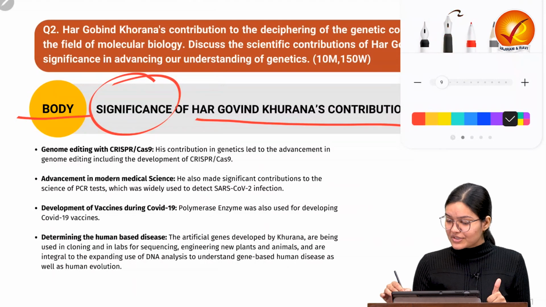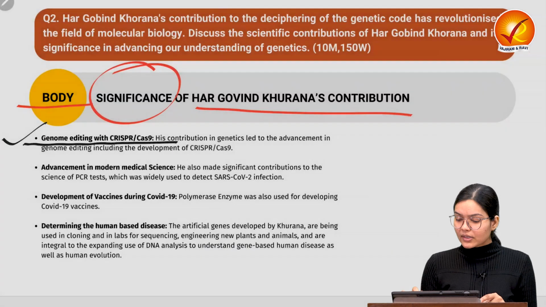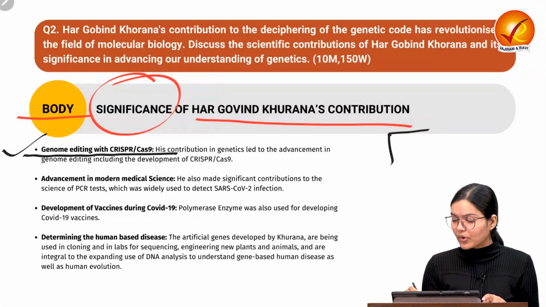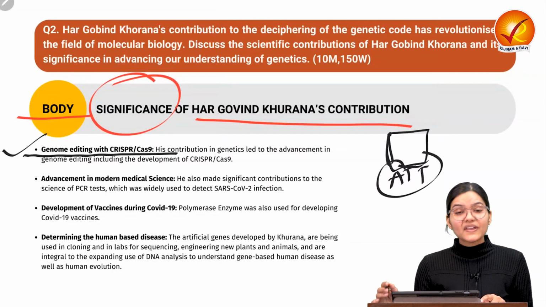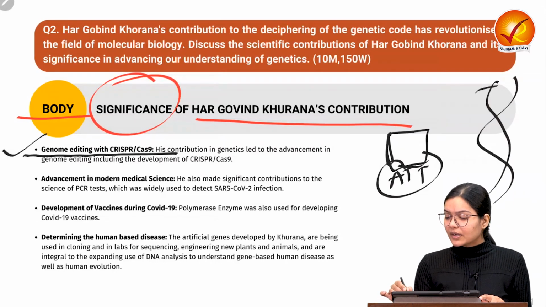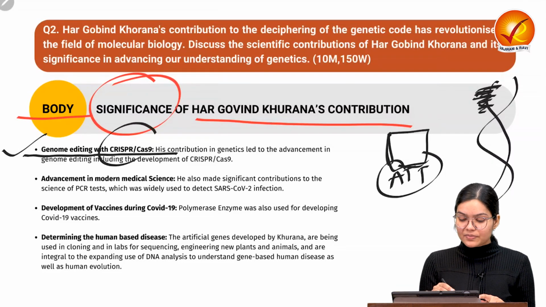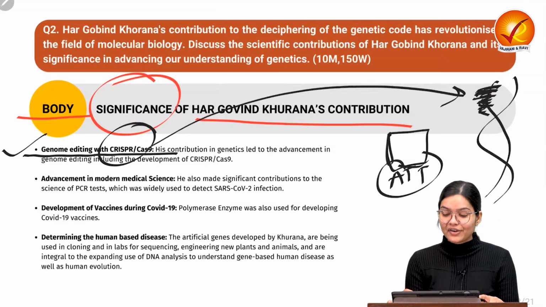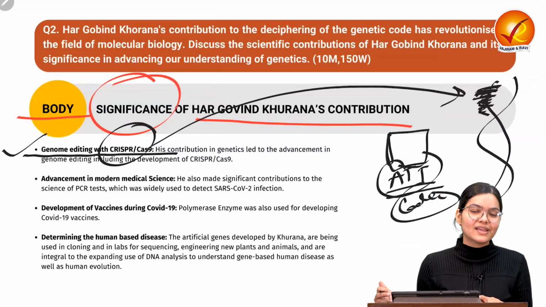So the first one is genome editing with CRISPR-Cas9. How are we doing the genetic editing? As we have seen, there is a codon. It may be ATT. If we are able to find out which particular portion has the defective genes, through CRISPR-Cas we can go there and do the editing also. But this is also dependent on the codon discovery and the ordering of the sequencing, or the DNA sequencing, which again is the contribution of Dr. Khurana.